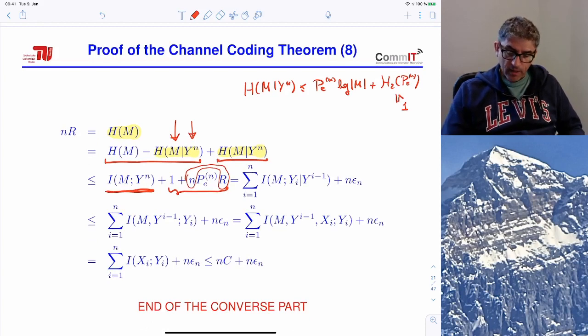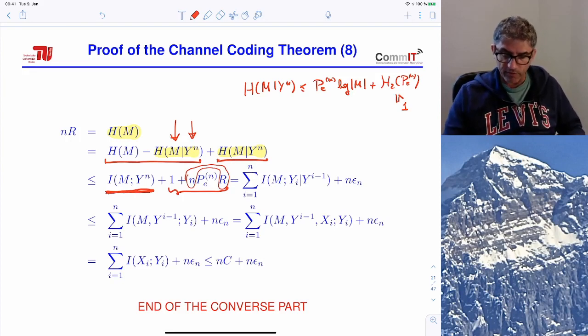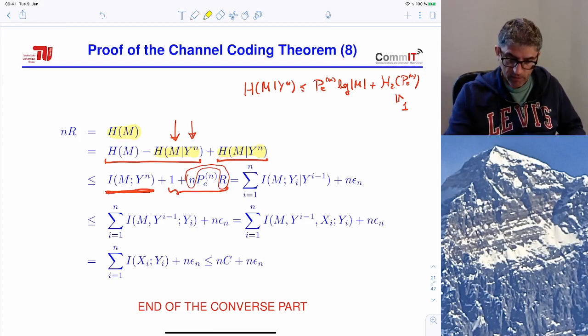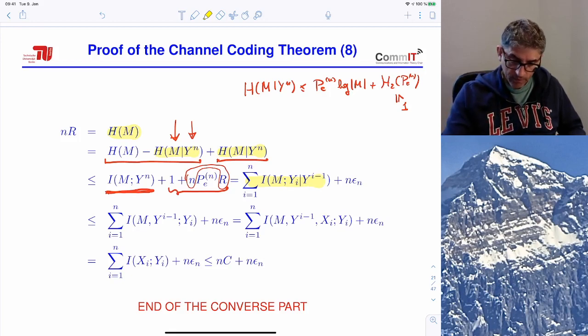Then on this term, we can apply the chain rule of mutual information. M is a random variable, Yn is a vector. We can develop this mutual information with respect to Y, and we get this term, which is simply applying the chain rule. And here, if we collect n in front, we have n times (1 over n plus Pe times R).